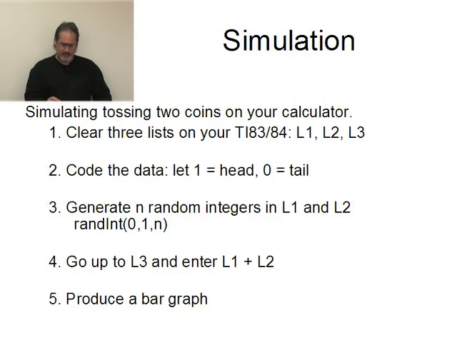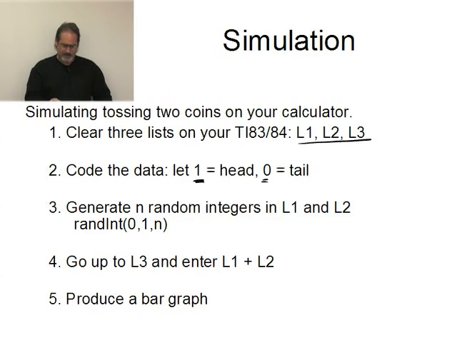So I'm going to clear 3 lists in my calculator. I'm going to use L1, L2, and L3. I'm going to make sure those are all clear. And I'm going to code the data. Now, I'm not going to physically code it. It's just in my mind: when I see a 1, the number 1 represents a head and the 0 represents a tail. The calculator does not think very well in H's and T's. I couldn't say H is head, T is tail. Your calculator can't handle that. So I'm going to code it numerically. Choosing 1 and 0 makes a lot of sense. Because if I have a list of 1s and 0s, and I simply add up that list, what do I get? The number of 1s. So if 1 is a head, that would be the number of heads.